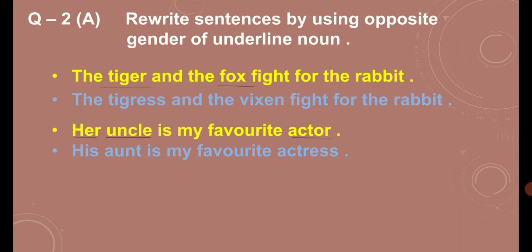Understand? You have to just follow the rules of opposite gender also. Otherwise you can learn it by heart. It will be helpful for you for this question.